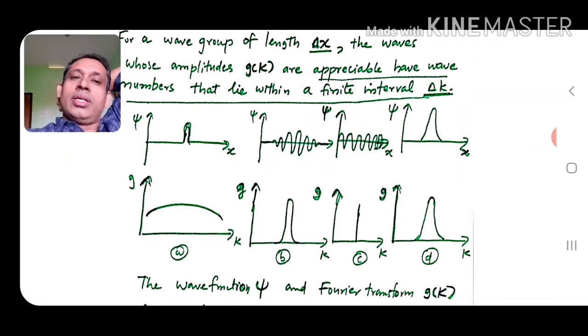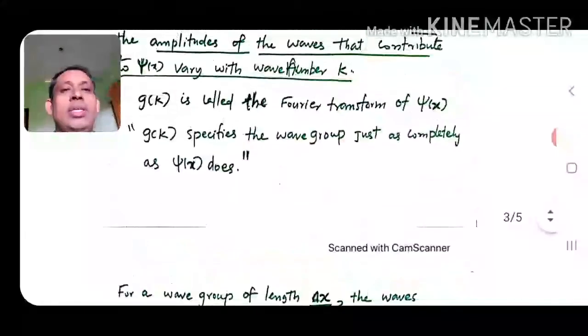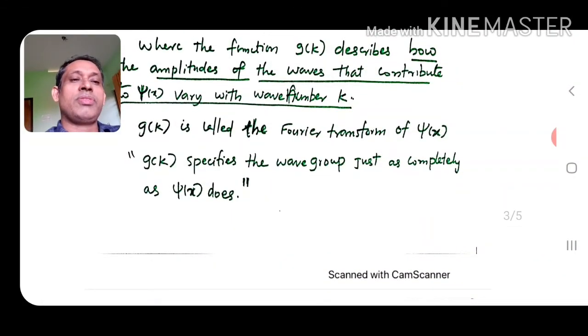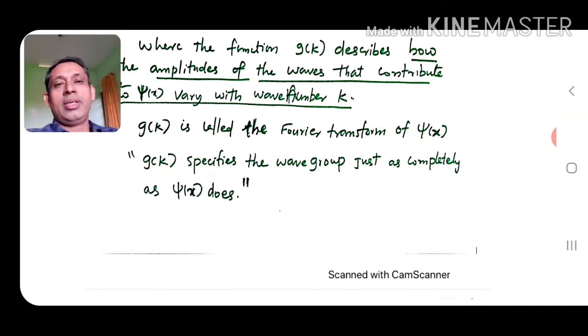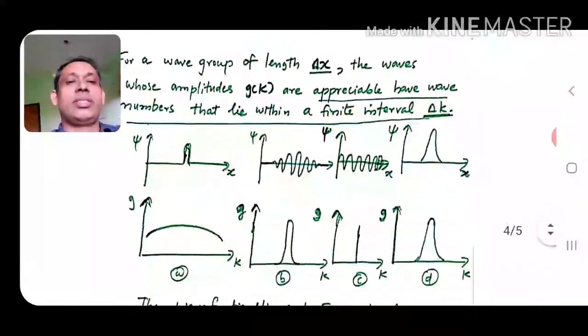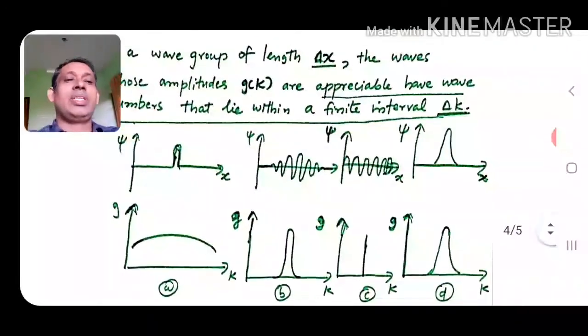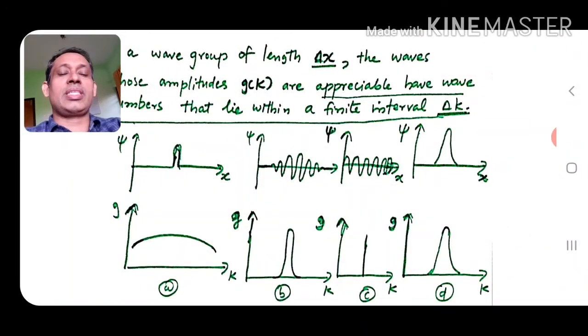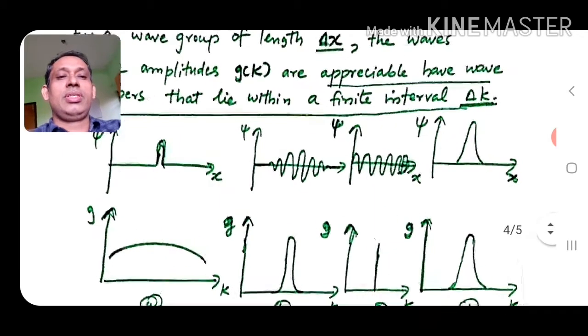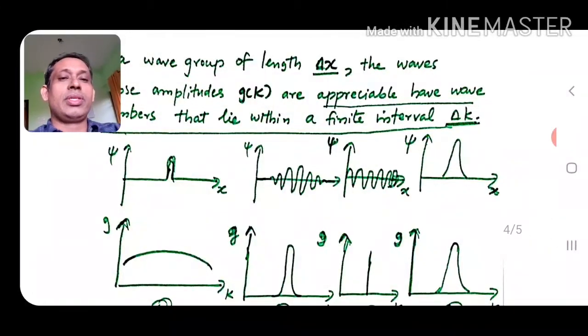So here, as I told, g of k specifies the wave group just as completely as psi of x. So we can represent a wave group either by g of k or by psi of x. We are representing the different wave groups by psi and g. We have four wave groups now. The first one, the narrow wave group.